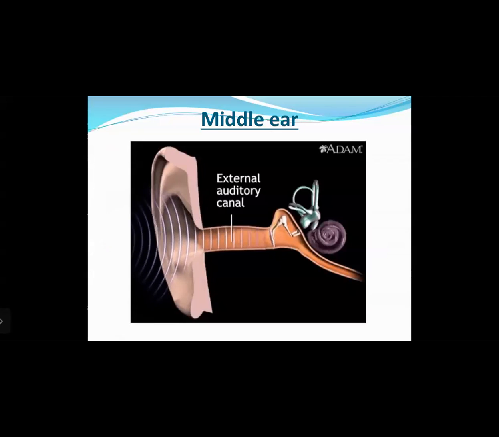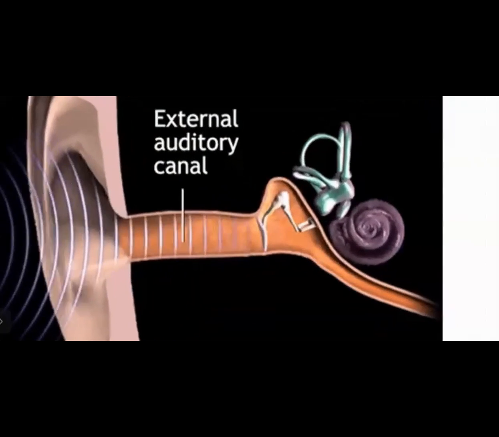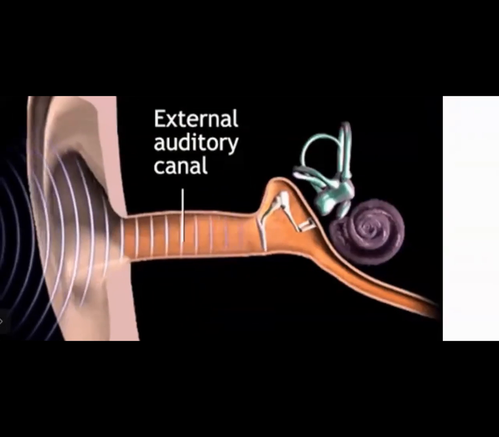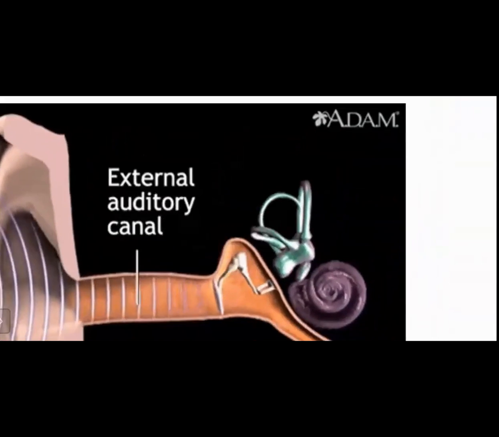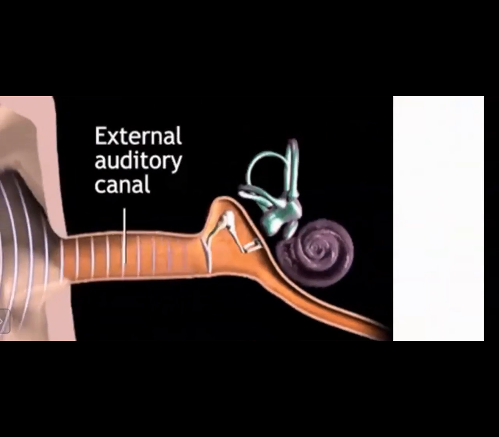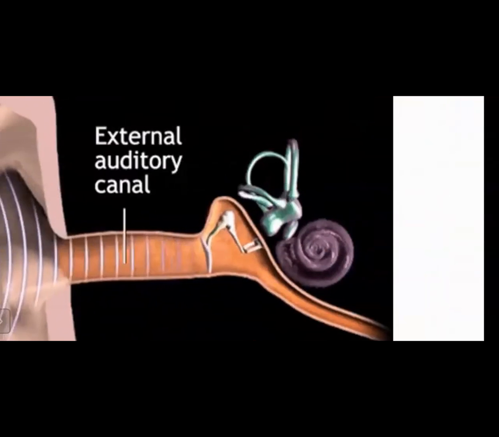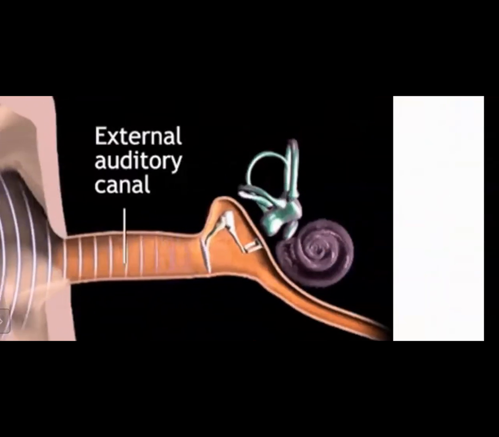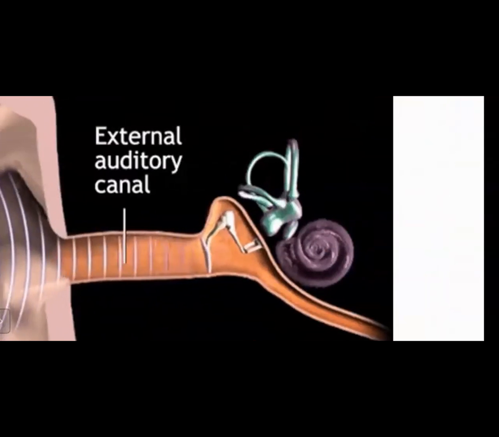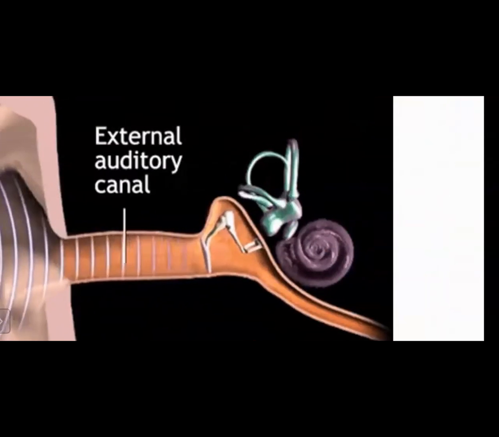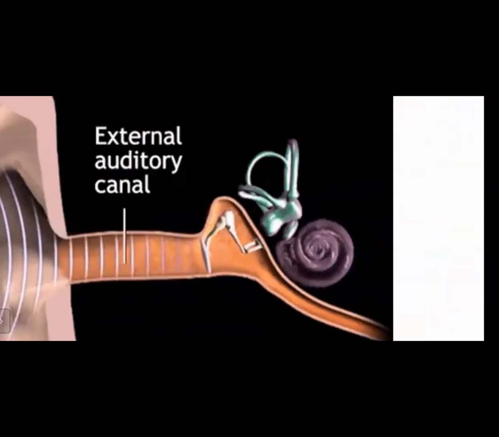As you can see here, the sound waves are collected by the outer ear and transmitted into the auditory canal. From there, they reach the eardrum, which also starts vibrating with the same frequency as the sound wave. If you look at the diagram carefully, just behind the eardrum we have the set of three bones. Can you see the three small bones? They also start vibrating with the eardrum, and these vibrations are transmitted into the spiral structure, as you can see there.